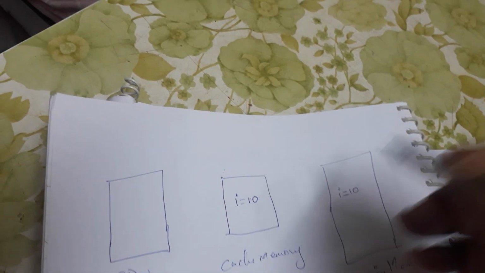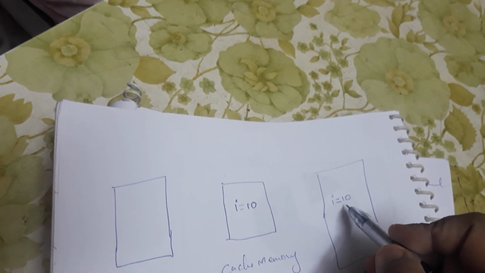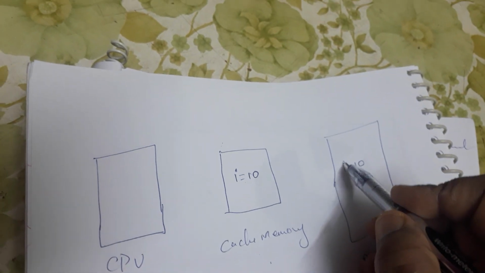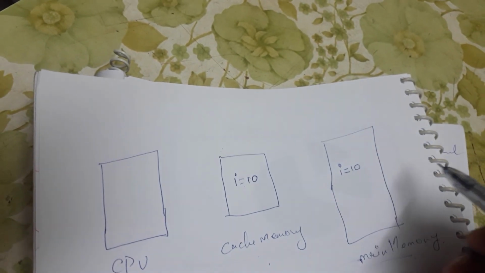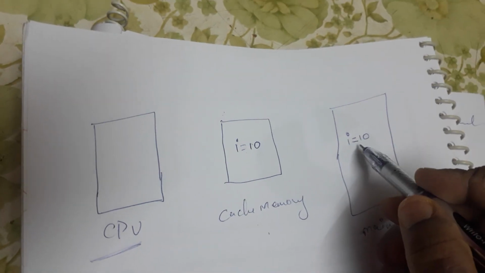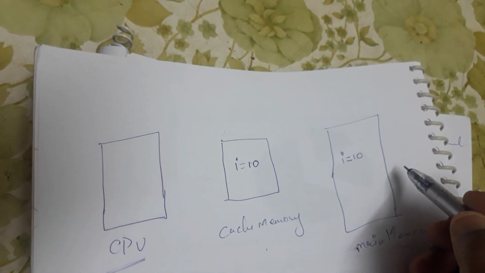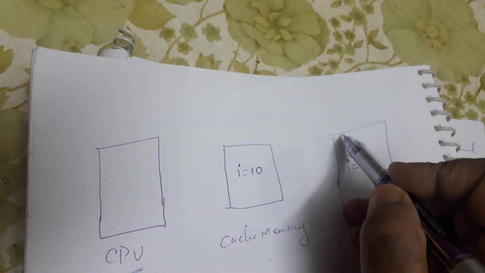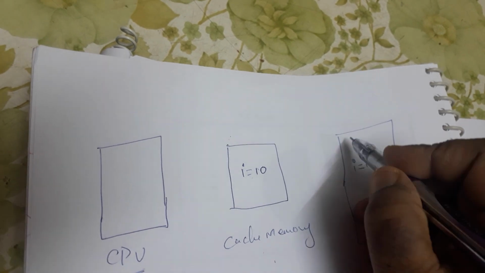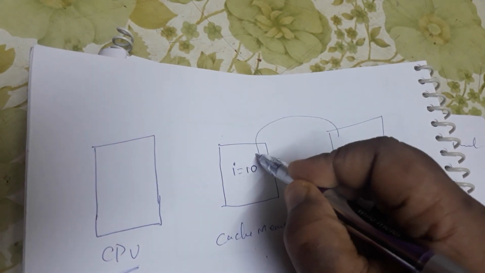In that program, let us assume that there is one variable which is called I, and the value of that variable is 10. Now this program is being copied from the main memory to the cache memory.